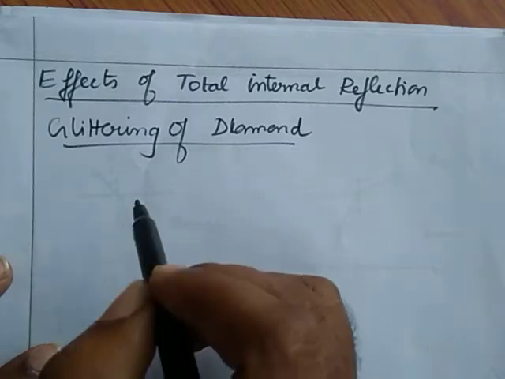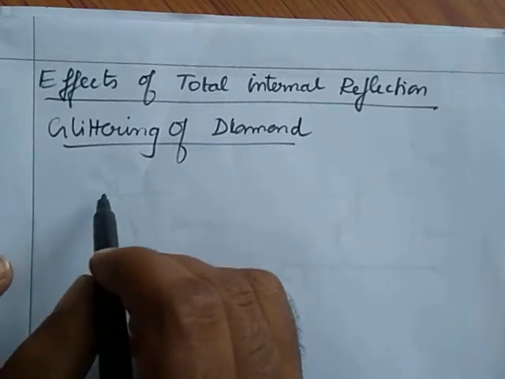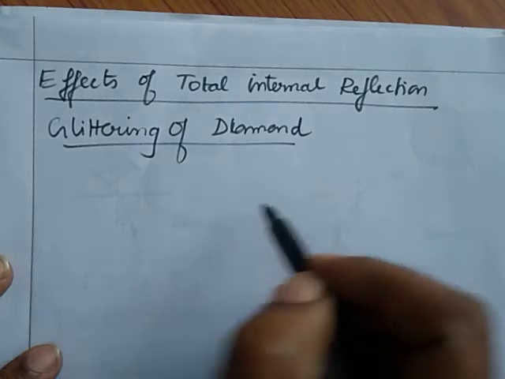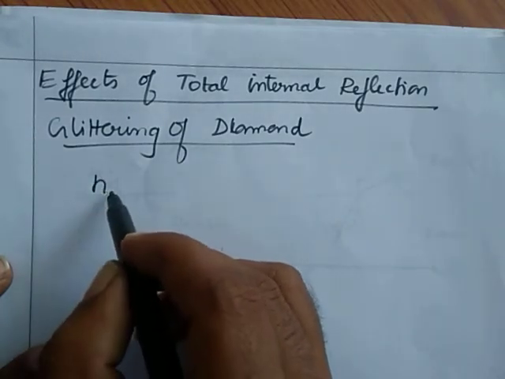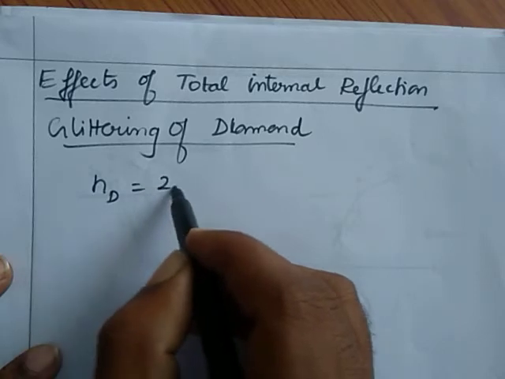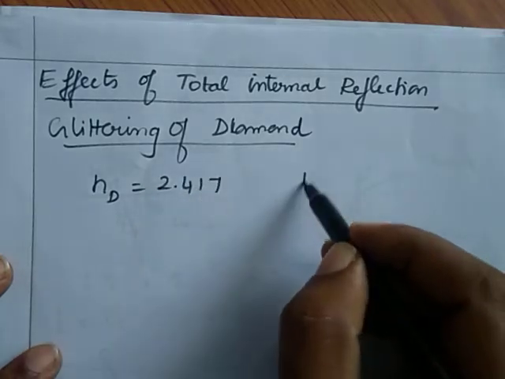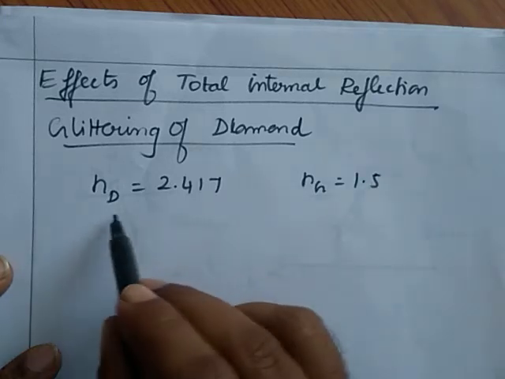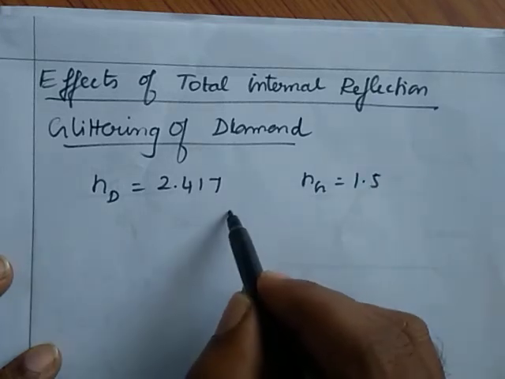We know, by the equation of critical angle, the refractive index of diamond is 2.417. That for glass is 1.5. Comparing with the diamond, glass has the lower refractive index.